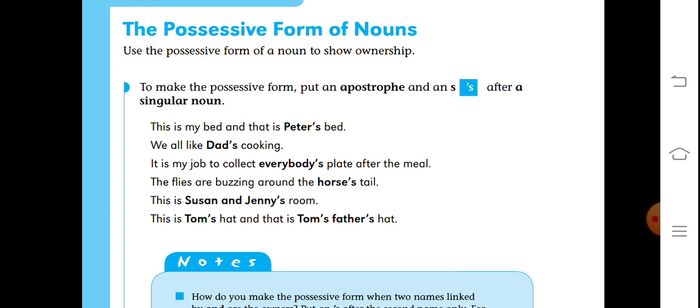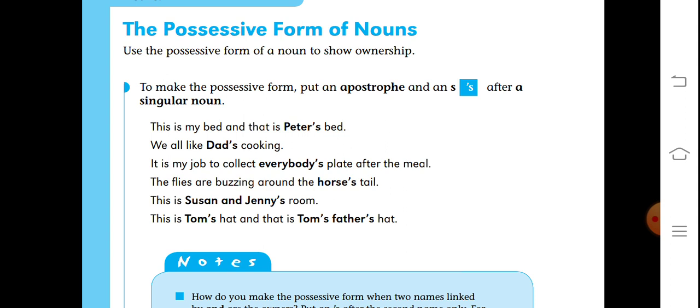So Peter is name and then apostrophe is used and after that s is used, it becomes possessive noun here. We all like dad's cooking. So see, dad is noun and apostrophe is used with it and s, and in this way it becomes possessive. In the same way, it is my job to collect everybody's plate. So everybody's here is possessive. Then horse's tail. Here horse's tail, it is possessive.